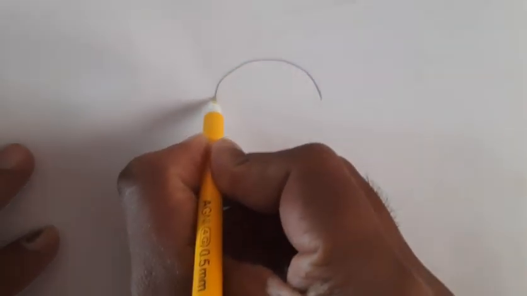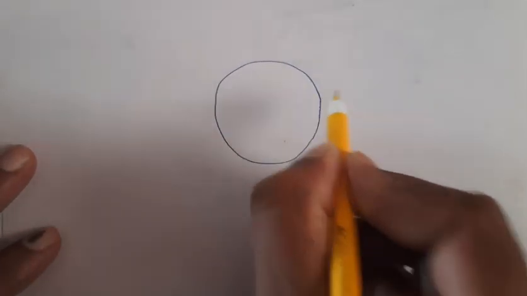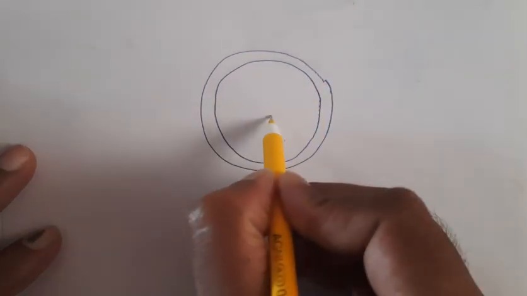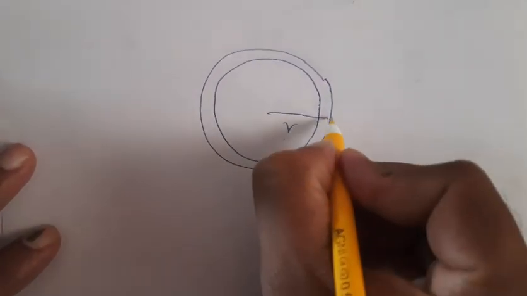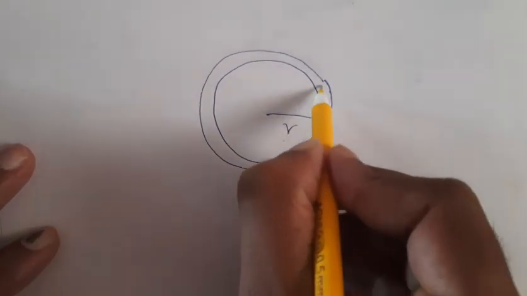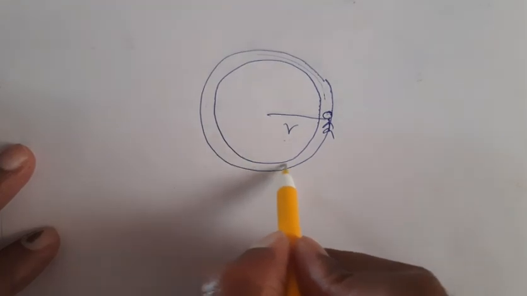Now let us see the difference between distance and displacement in detail. Suppose we have a circular track in a ground. Let's say the radius is r. You are starting here, going like this, and completing one round.